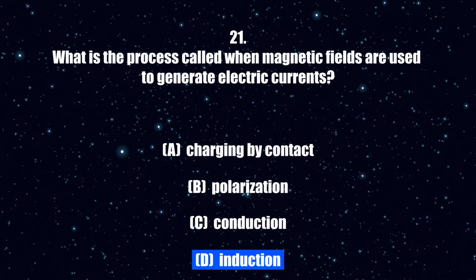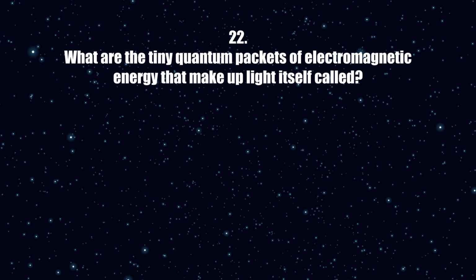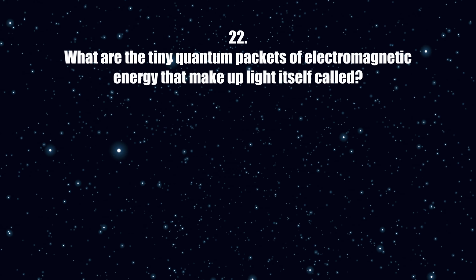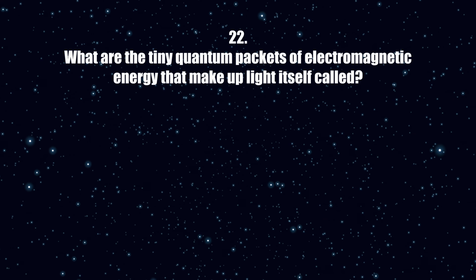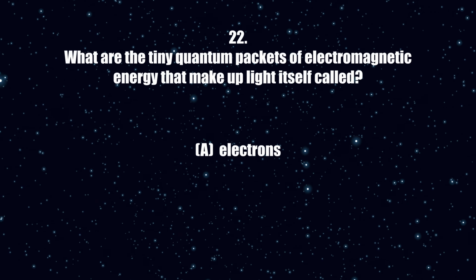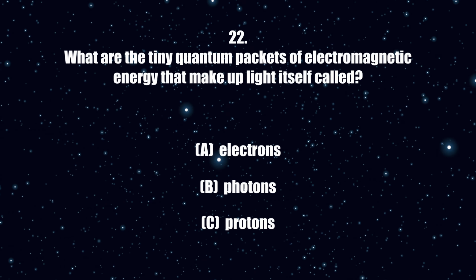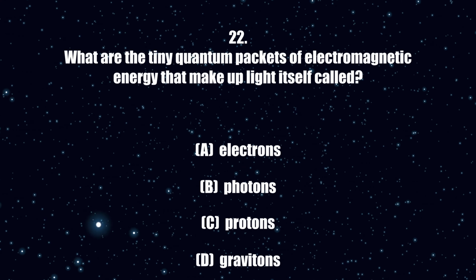The correct answer is D. 22. What are the tiny quantum packets of electromagnetic energy that make up light itself called? A. Electrons. B. Photons. C. Protons. D. Gravitons.